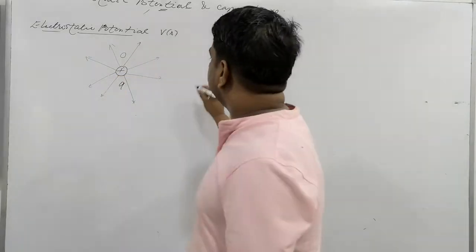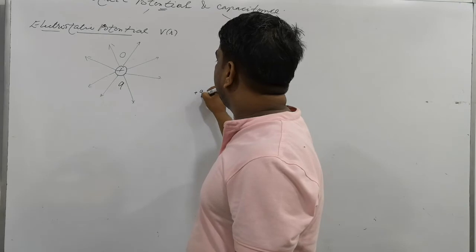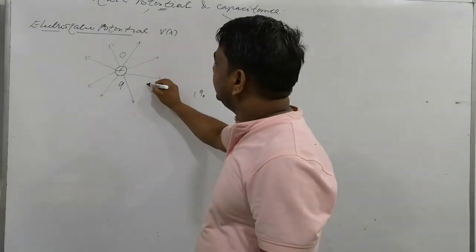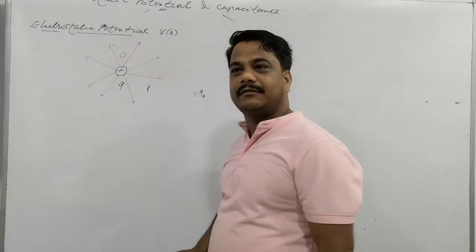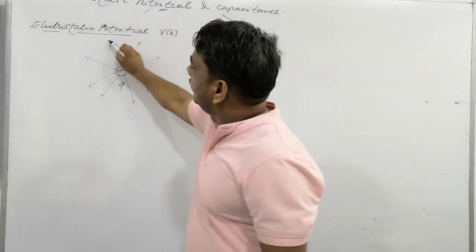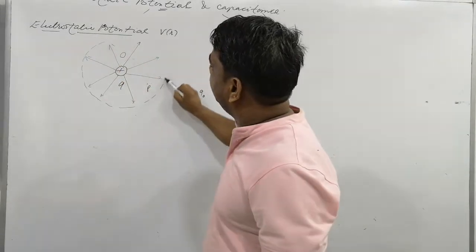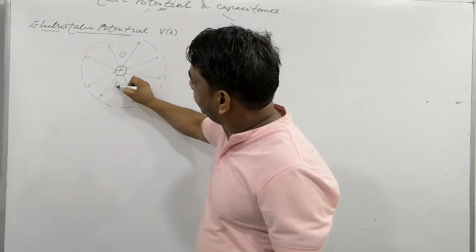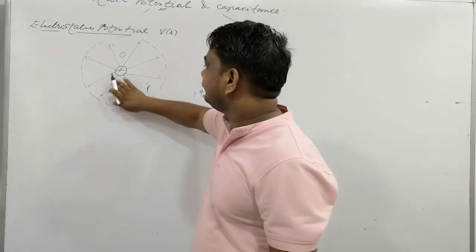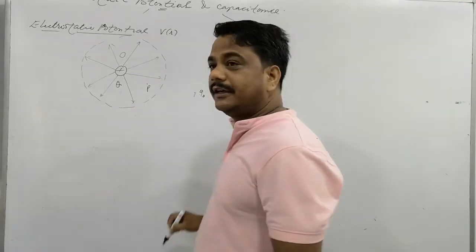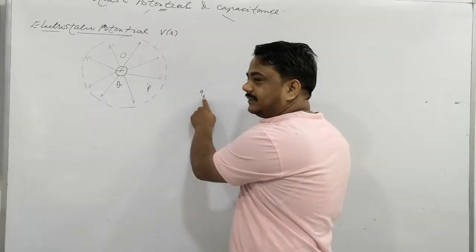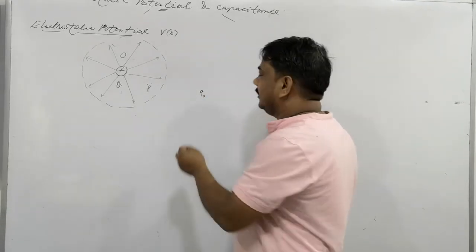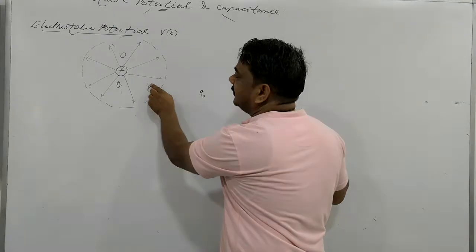Suppose that there we have a positive test charge. We want to set this test charge at this point, at P point. And this is the electric field, the range of the electric field developed by this charge Q. We can represent it by a capital Q. Clear? And we want to set this test charge. The test charge I am taking is a hypothetical concept to explain the potential. This test charge is to be brought at this P point.